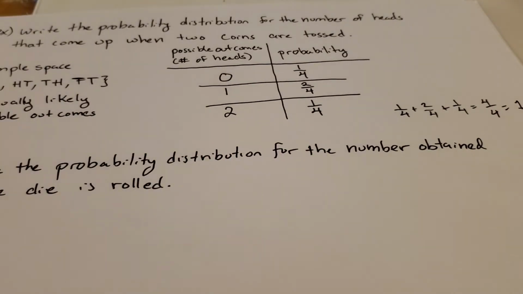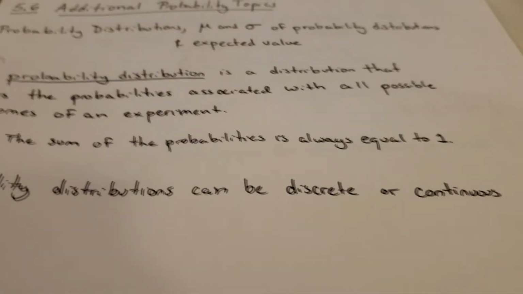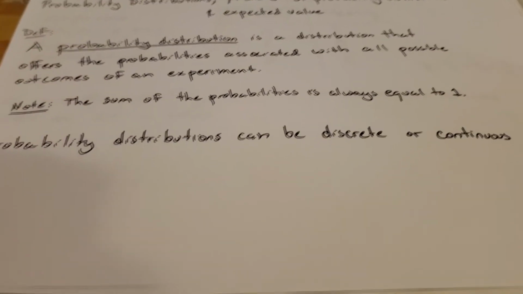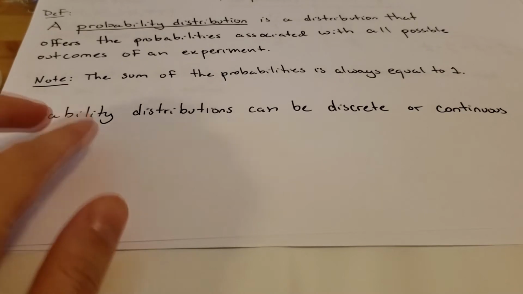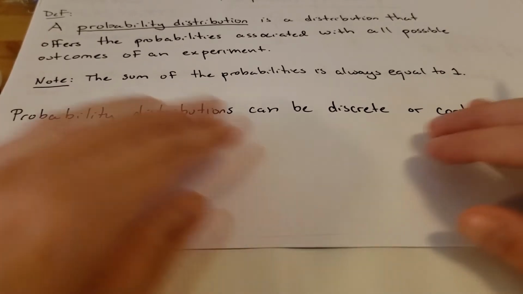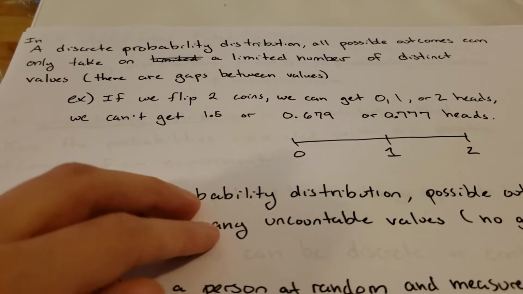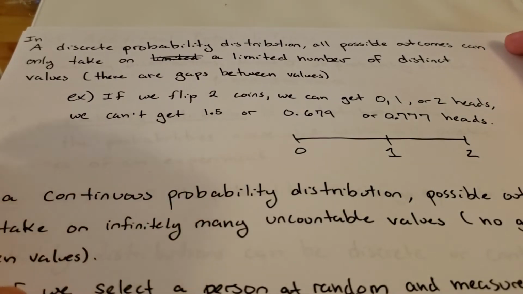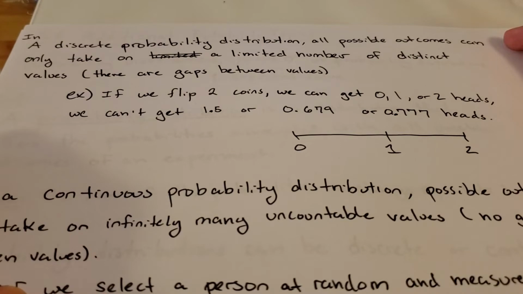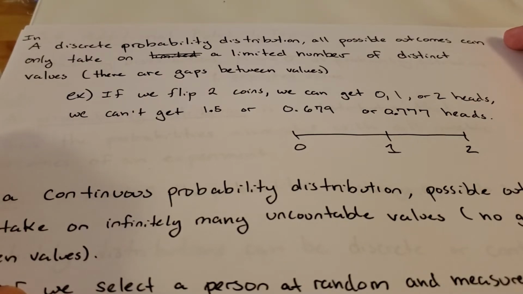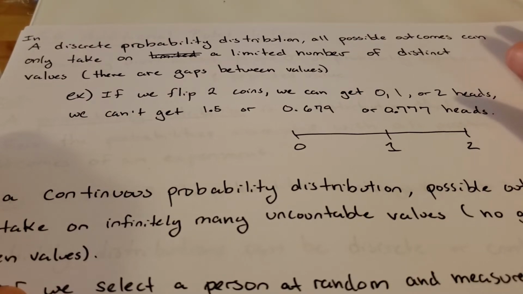Okay, so now we'll go back to talking about probability distributions. Probability distributions can be discrete or continuous, and we're going to talk about what these 2 terms mean. So we'll talk about discrete probability distributions first. In a discrete probability distribution, all possible outcomes can only take on a limited number of distinct values. And what we mean by that is that there have to be some type of gap between the values.